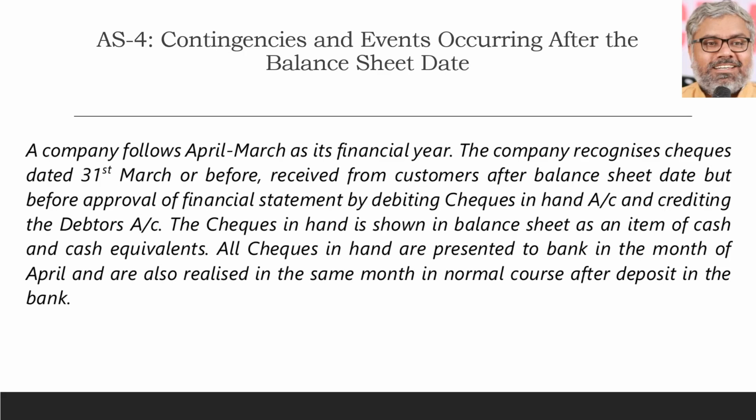The company recognizes checks dated 31st March or before, received from customers after the balance sheet date but before the approval of financial statements, by debiting the checks in hand account and crediting the debtors account. Customers can give checks dated, let us say, 1st March, but they might have actually given the check to the company in April. No problem, it still has a 3 months validity. So date-wise on the check the date is 31st March or before, but actually received by the company after the balance sheet date.